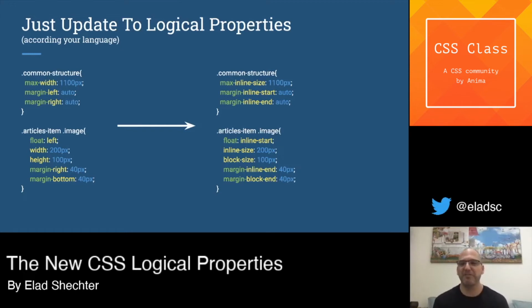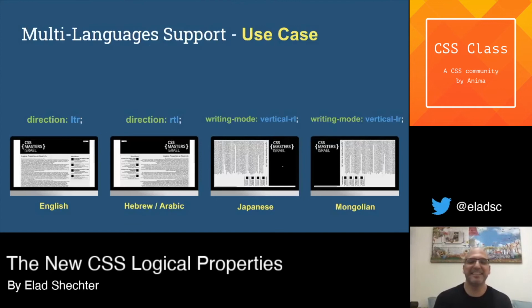And if we've done a good job, and if we're updating and nothing has happened, how from this CSS can we create a CSS that is working for all the other different types of languages? And this is now the easy part, because I already taught it to you. What we need to do to make the website support all the other types of languages is to use the direction property or the writing mode property and put it on the HTML element. For English, we have the direction with the value of LTR. For Hebrew and Arabic, we have the direction with the value of RTL.